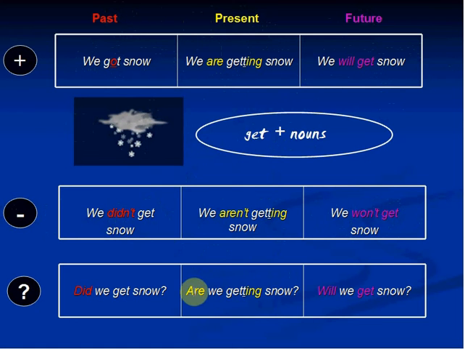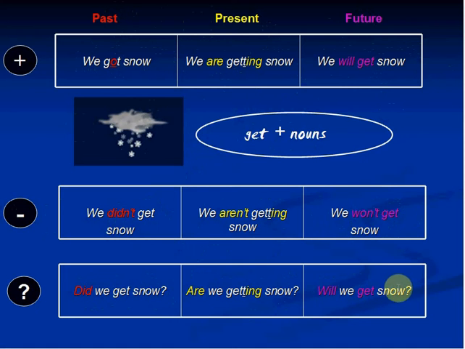Again, if maybe we want to ask a question: are we getting snow right now? It's in the present continuous. Okay, and let's go see about a past tense. Maybe we could talk about last night. Did we get snow last night? It's a synonym of did we have snow last night? Or did we receive snow last night?